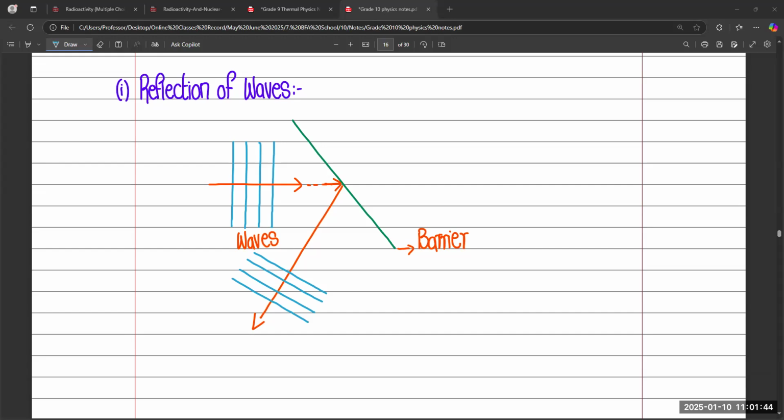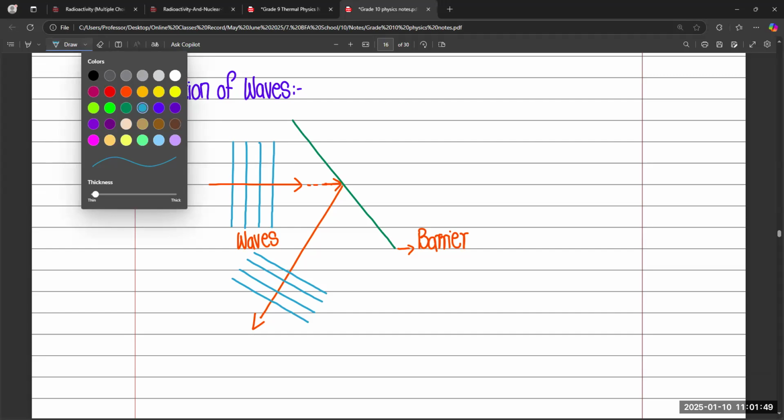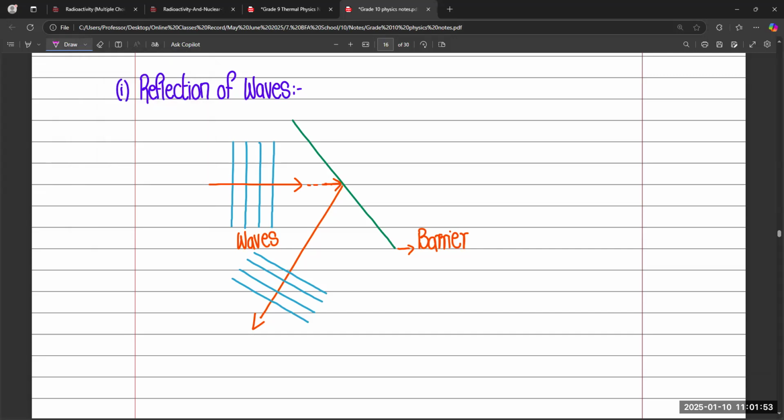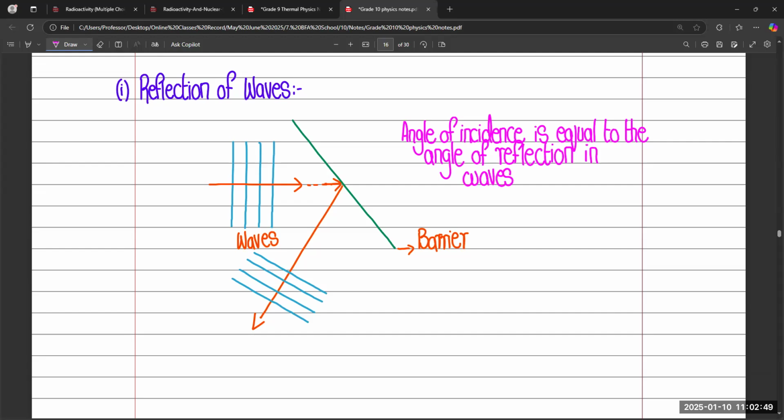So we got an idea related to the reflection of the waves, and we can define the reflection of the wave like this: angle of incidence is equal to the angle of reflection in waves.